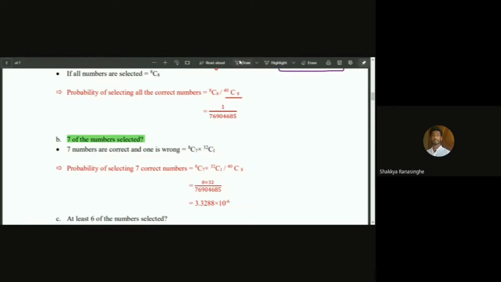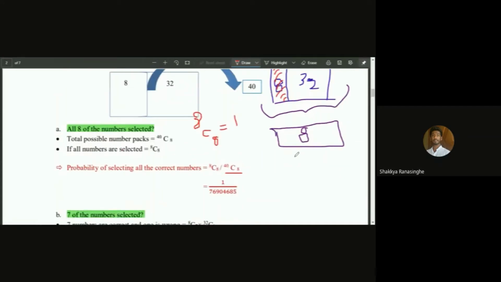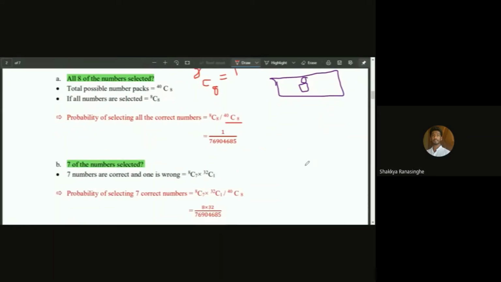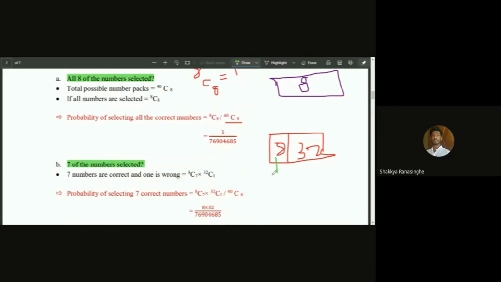Second one, 7 of the numbers selected. If the player has 7 correct numbers selected, there are 32 wrong numbers and 1 right number remaining, right? We are choosing 7 from the 8 correct numbers, and there is 1 left, and there are 32 wrong ones over here.